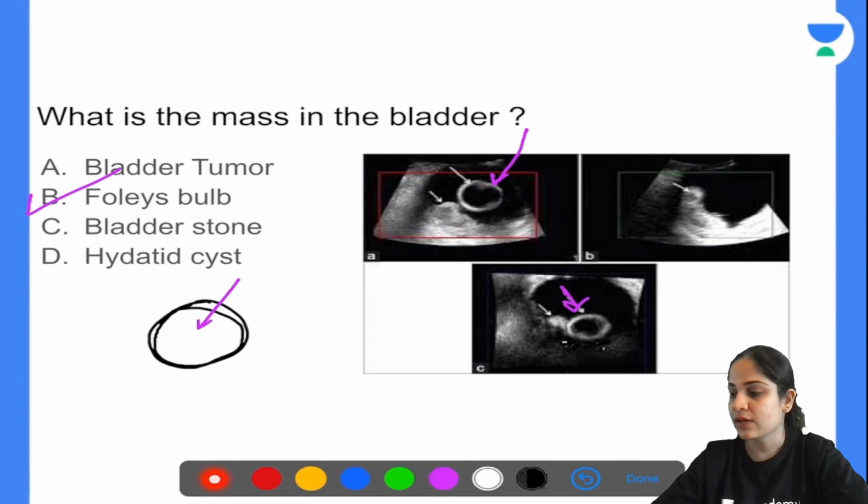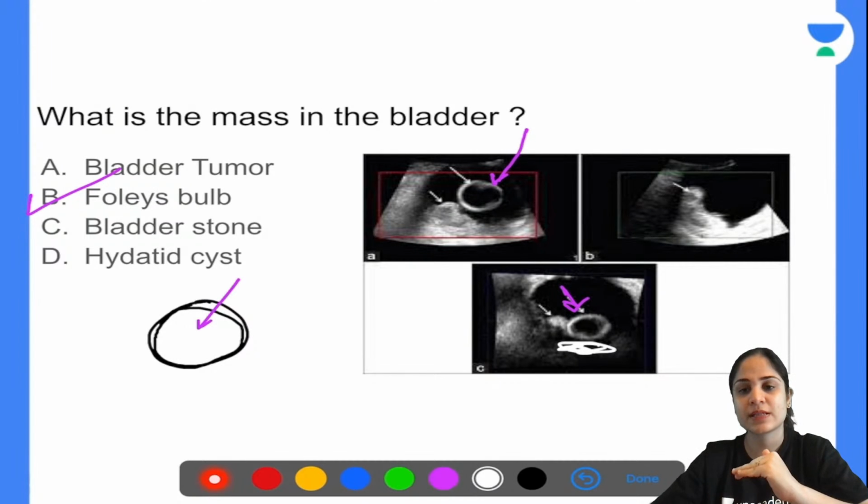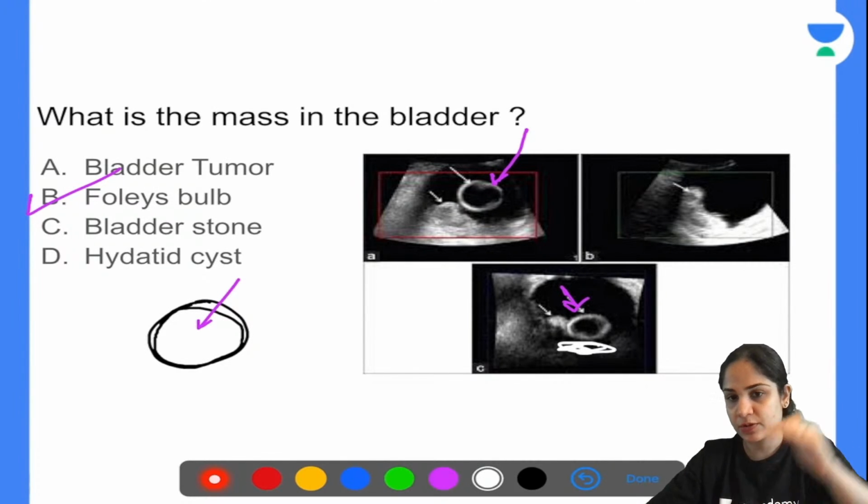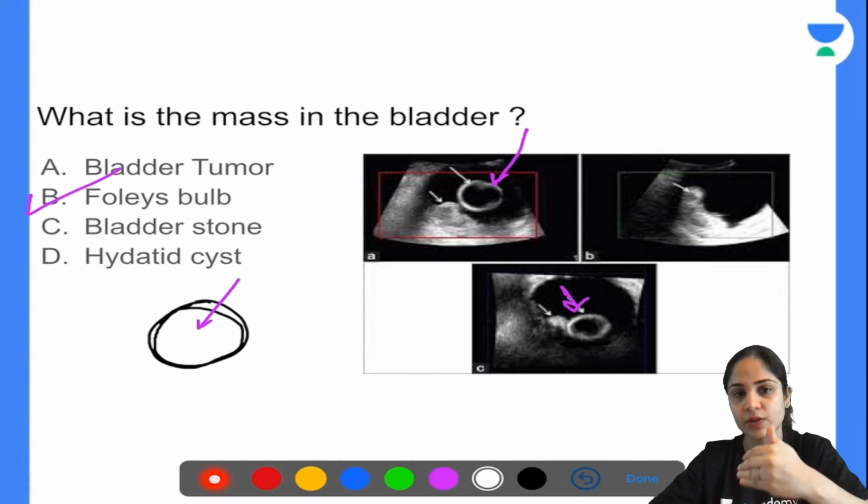Okay, and also behind the stone you will be able to see something called an acoustic shadow. Because the stone is opaque, beyond it you will be able to see everything dark, because the rays of the ultrasound will not go through it.